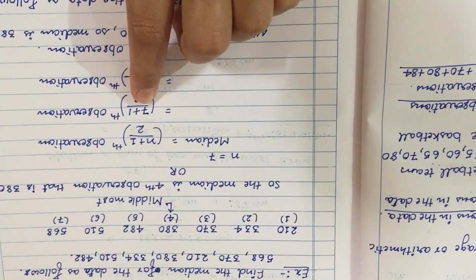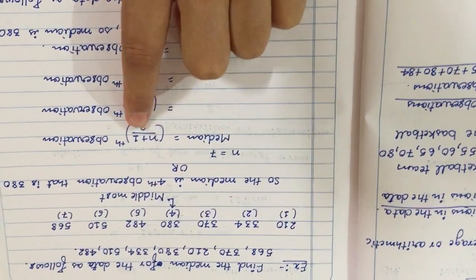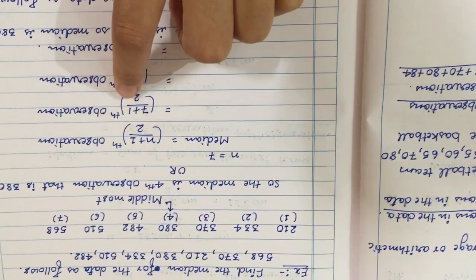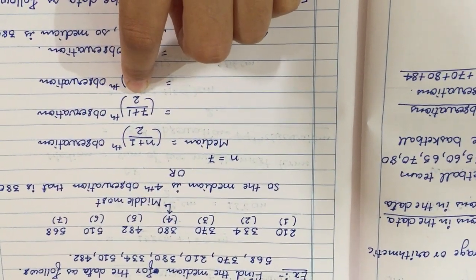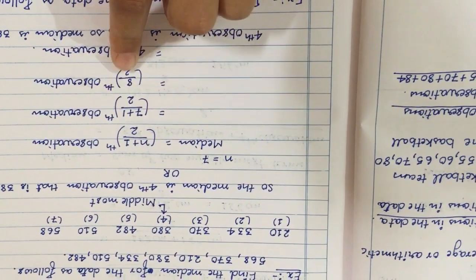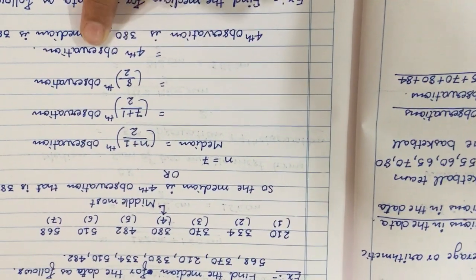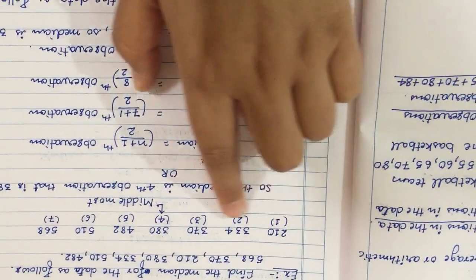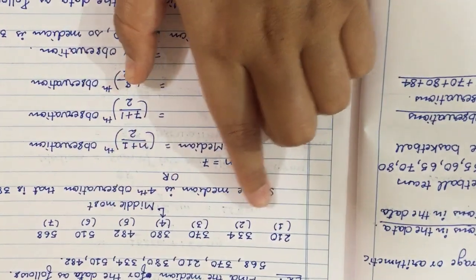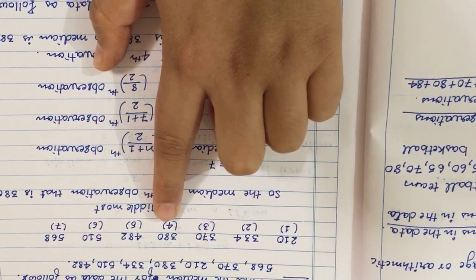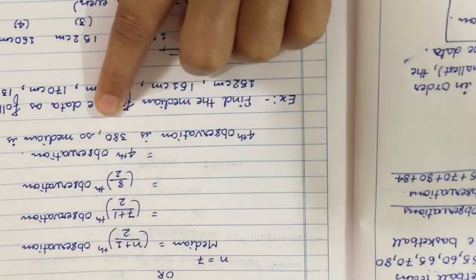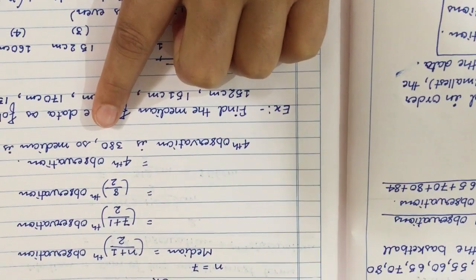So we write 7 in place of n, then add 1 to it and divide by 2. So 7 plus 1 is 8, divided by 2 is 4, that is the fourth observation. Now check the fourth observation of your arranged data. The fourth observation is 380. So the answer is 380.